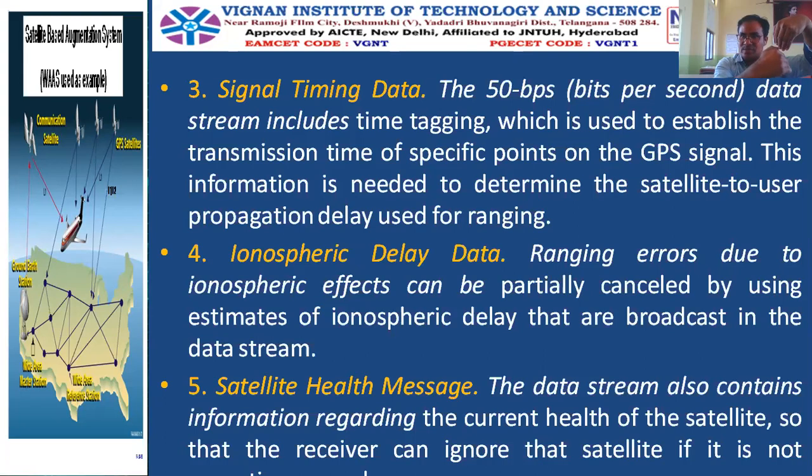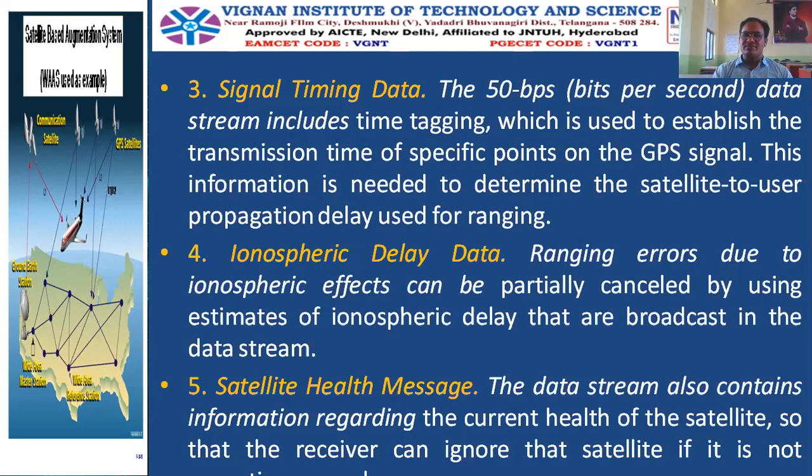It is traveling through the ionosphere, which consists of many particles, so it may refract and take a refracted path to reach the receiver. Because of this, some delay estimation is required while calculating the user position, and this delay estimate is present in the ionospheric delay data.